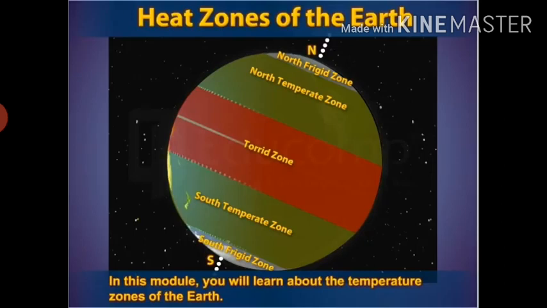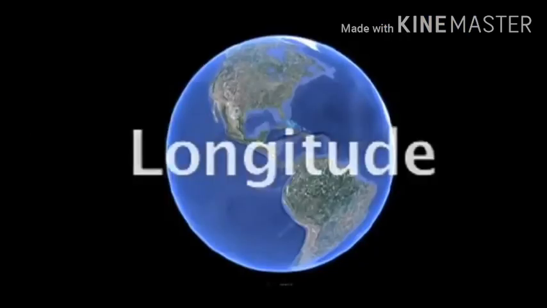Areas lying between the Arctic Circle and the North Pole in the northern hemisphere and the Antarctic Circle and the South Pole in the southern hemisphere are very cold. It is because here the sun does not rise much above the horizon. Therefore, its rays are always slanting and provide less heat. These are therefore called frigid zones. Now, longitudes. What are longitudes?